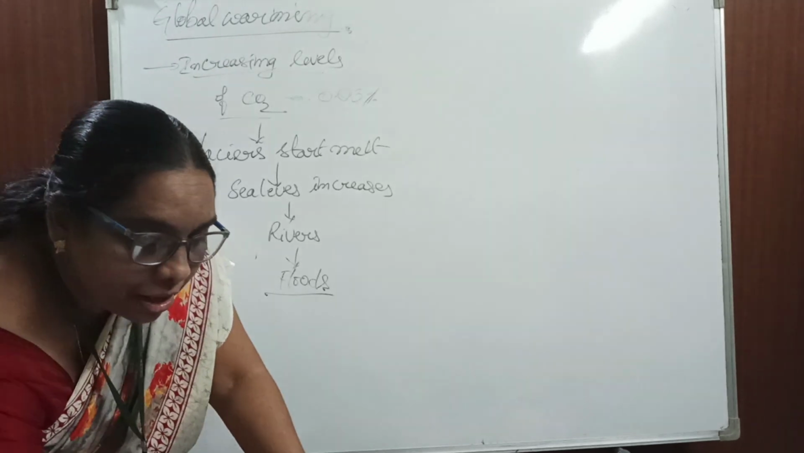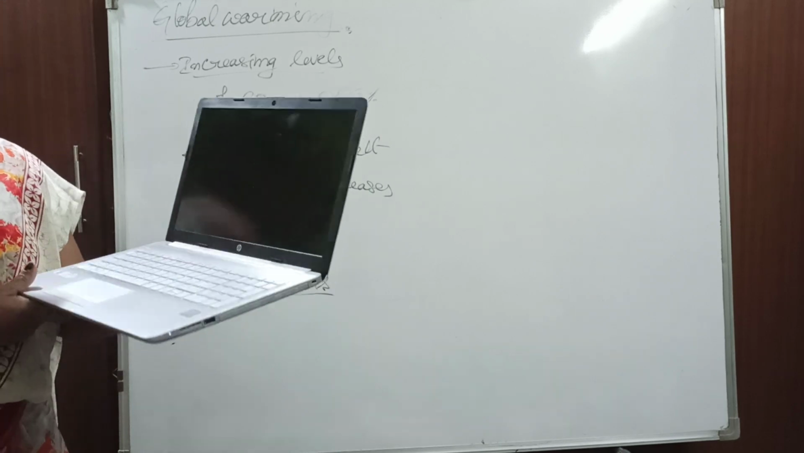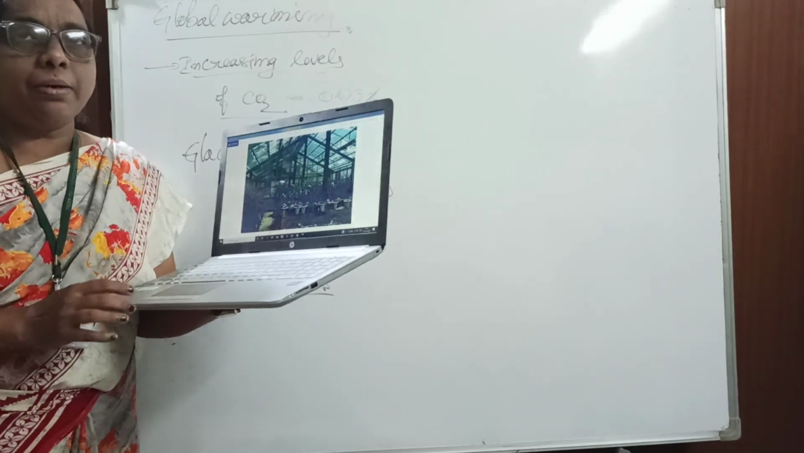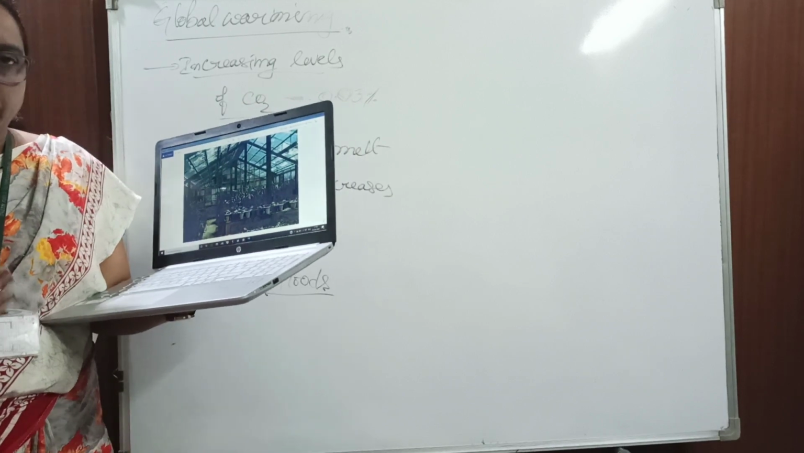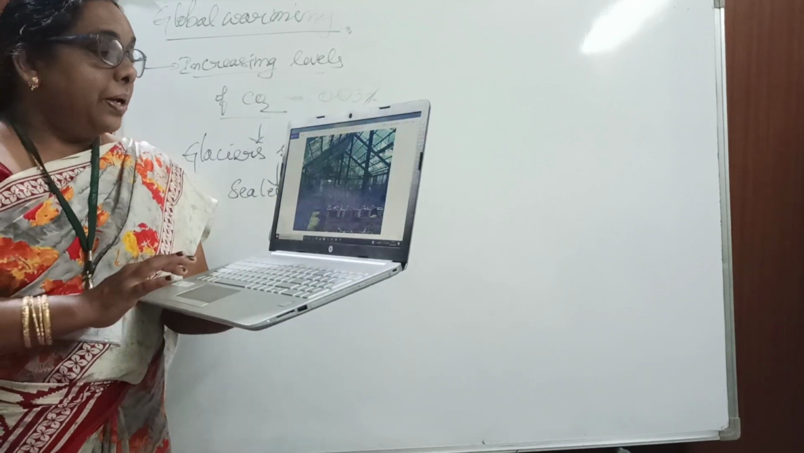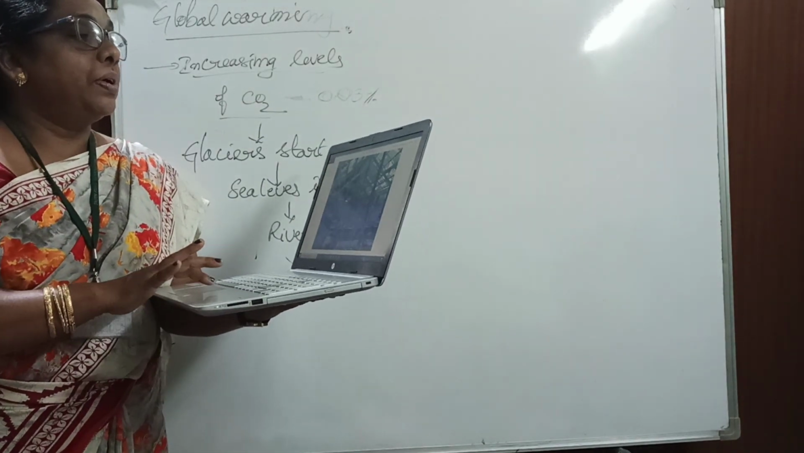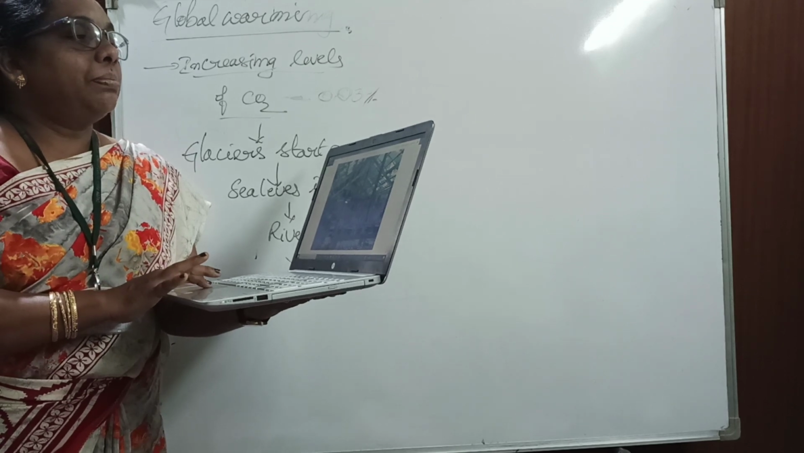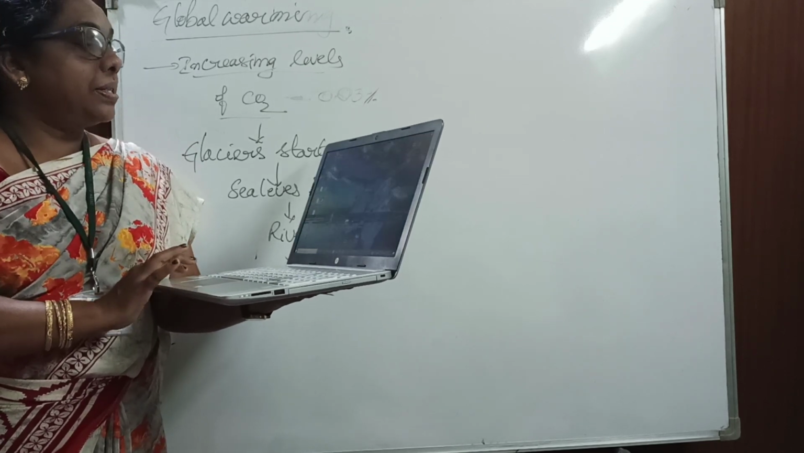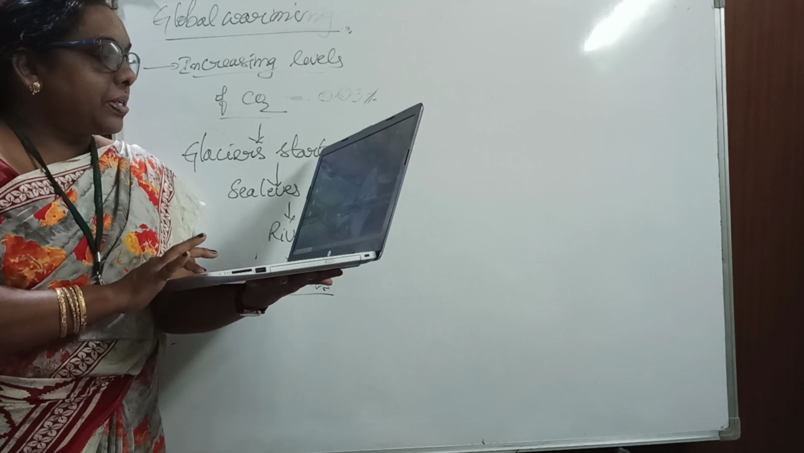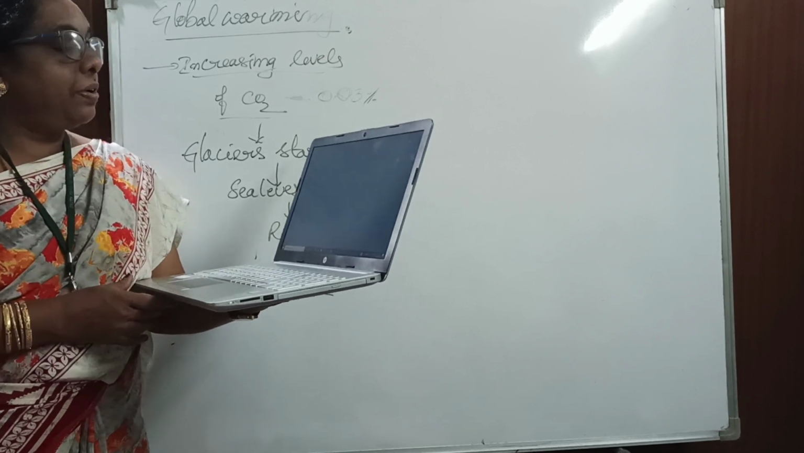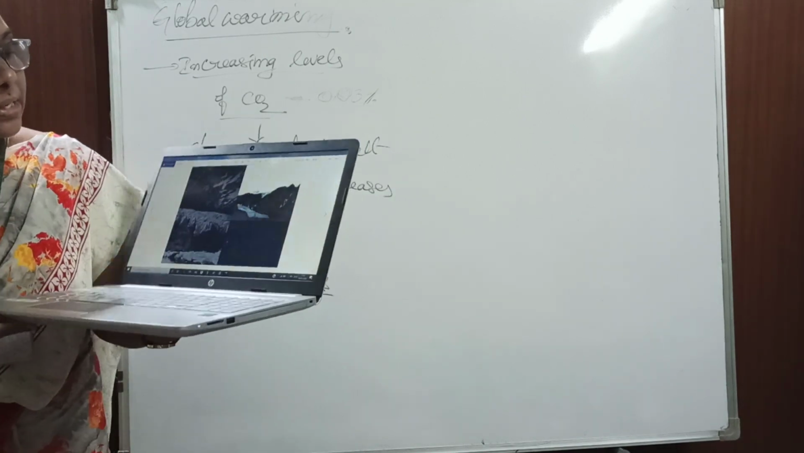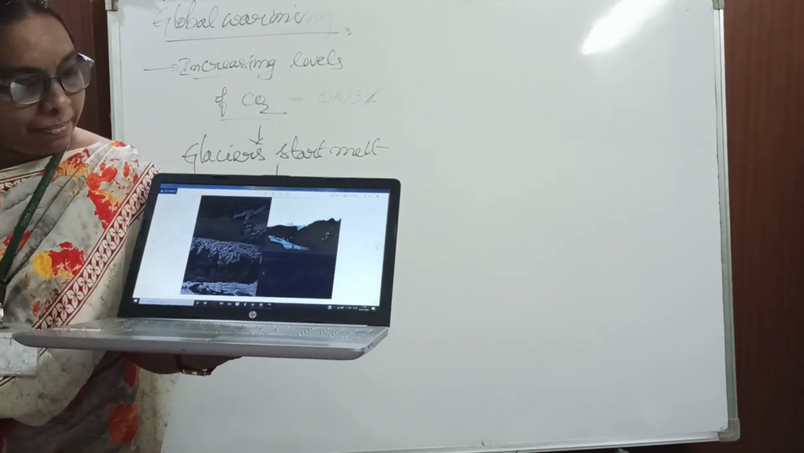Just see how the polar glaciers start melting. Maybe you have all heard about it. The Himalayas and the Gangotri and everything are nowadays melting because of high temperatures. If you see this picture, you will get an idea of how the glaciers have started melting.